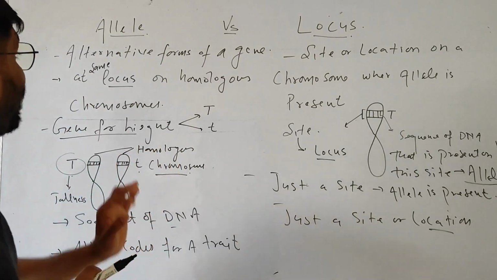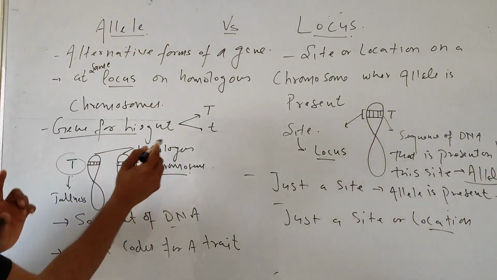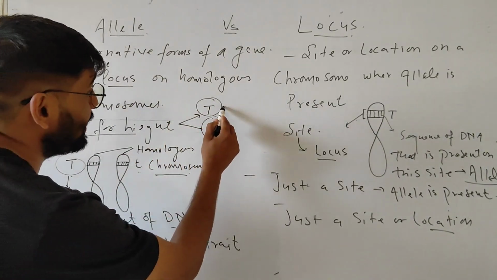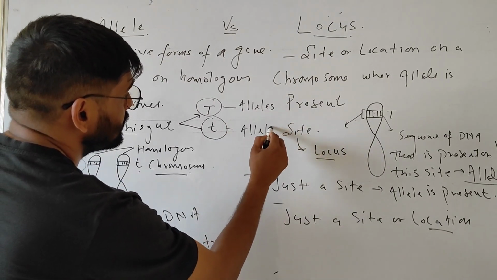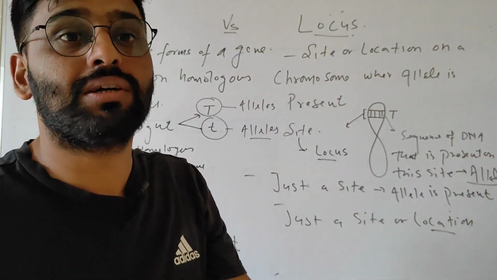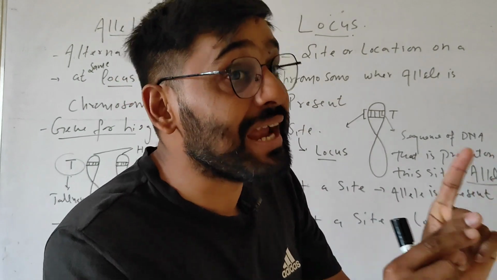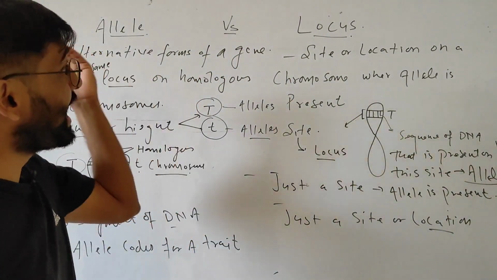So in short, allele is an alternative form of a gene. So we have a gene for height, and this gene for height has two different forms. These are alleles. But locus is a place, location or site where that allele is present, and this site is present on a chromosome. So this is the difference between allele and locus.